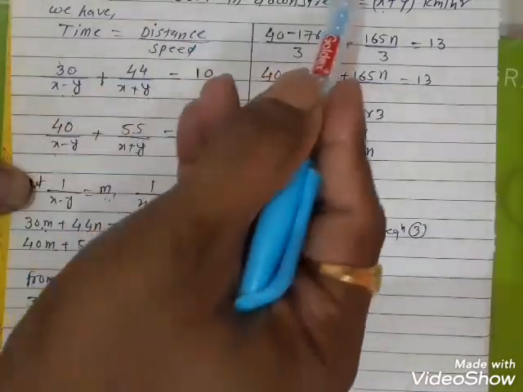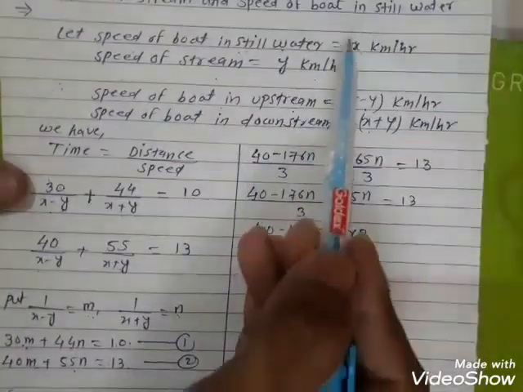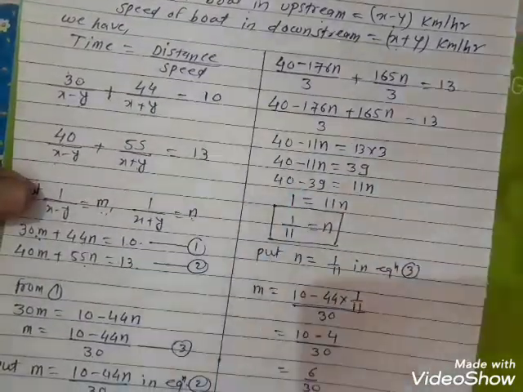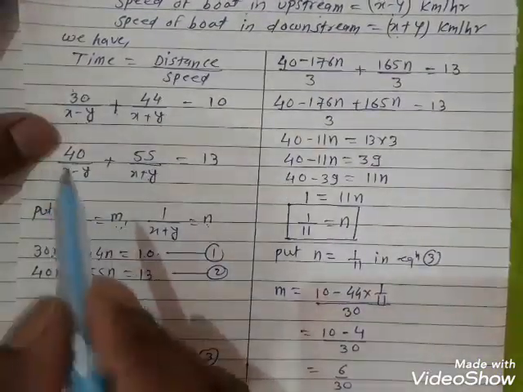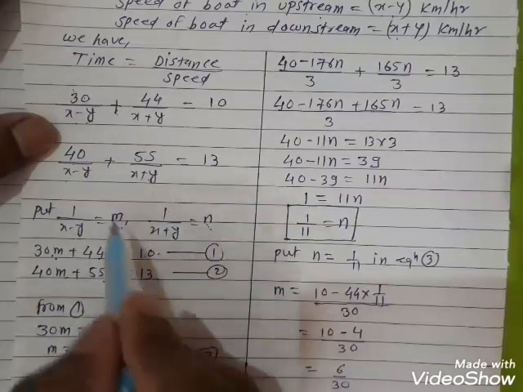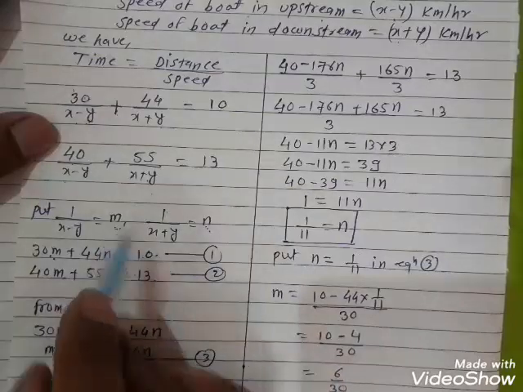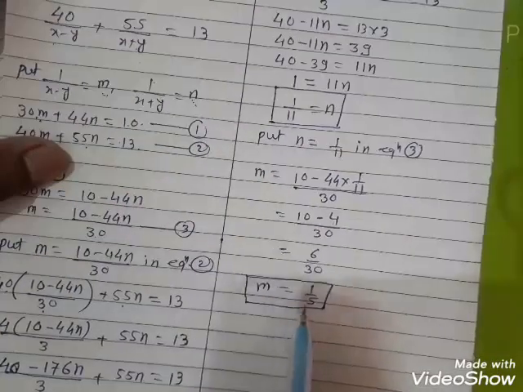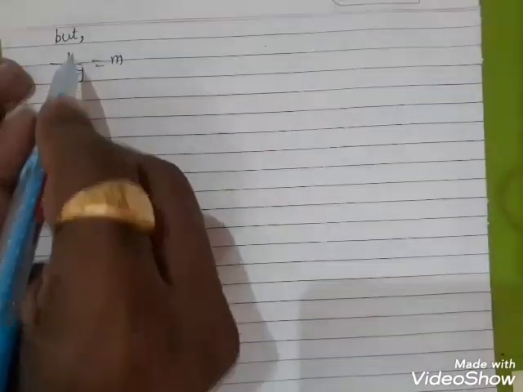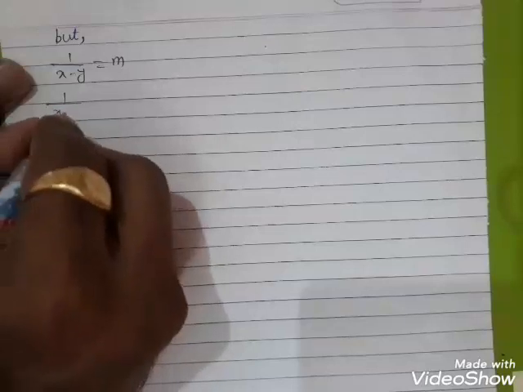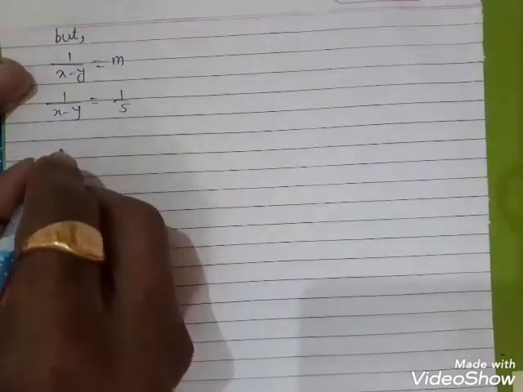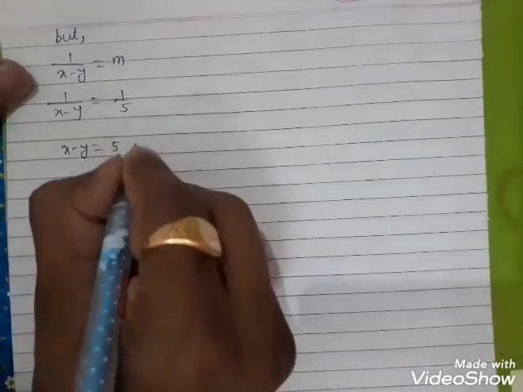But we have to find the values of x and y. Again substitute these two values. Here 1 by (x minus y) is equal to m, and 1 by (x plus y) is equal to n. The value of m is 1 by 5, therefore 1 upon (x minus y) equals 1 by 5, therefore x minus y is equal to 5.